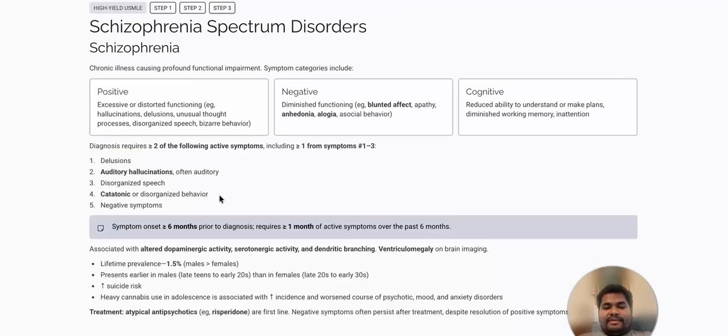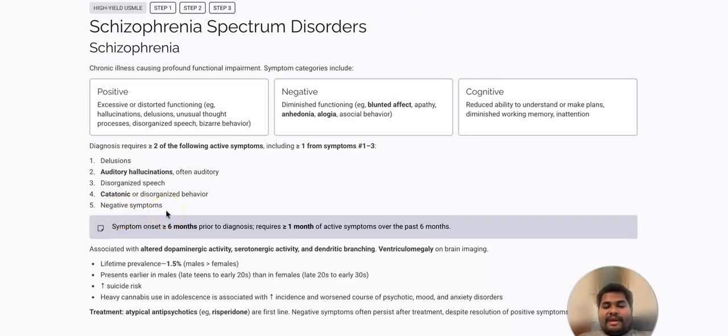Out of these 5, the person must have 1 out of the first 3. So if a person has either delusion or auditory hallucination or disorganized speech, either one of them or 2 or all 3 of them, plus he or she may have catatonic or disorganized behavior or negative symptoms.